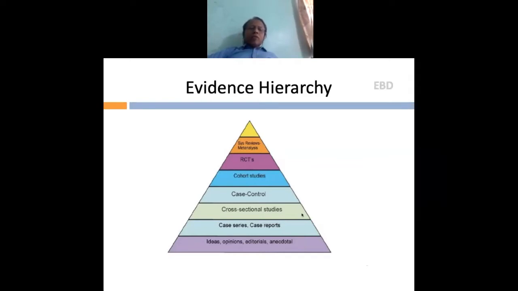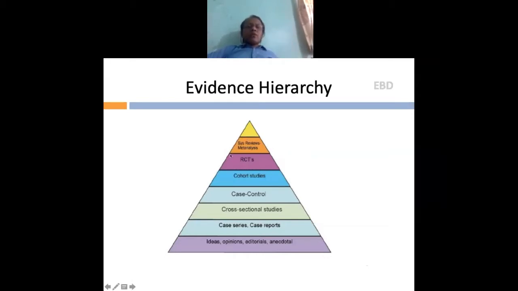Apart from this, cross-sectional studies, case control studies, cohort studies, randomized control trial, and right at the top is systematic reviews and meta-analysis. And that is why I always insist that you do a systematic review so that you directly start from there. Of course, some of you must have done all these kinds of studies.